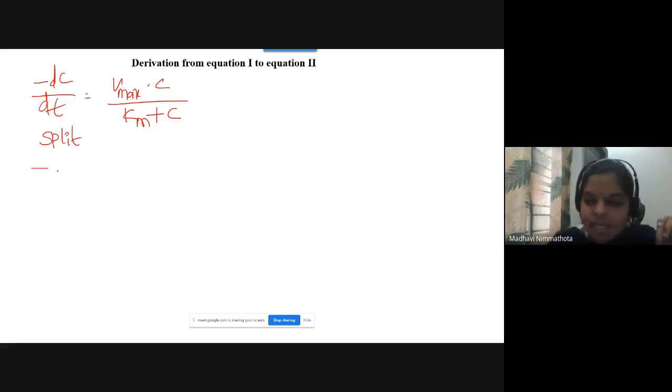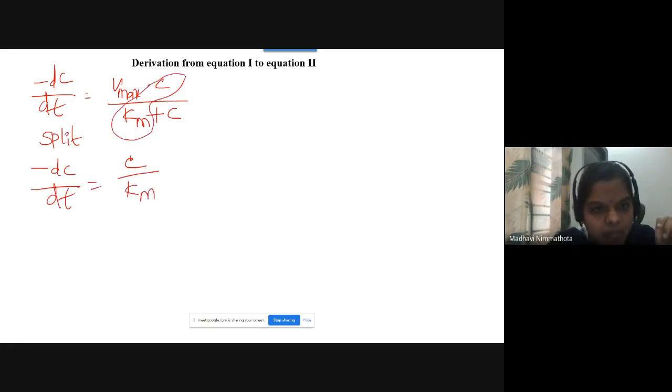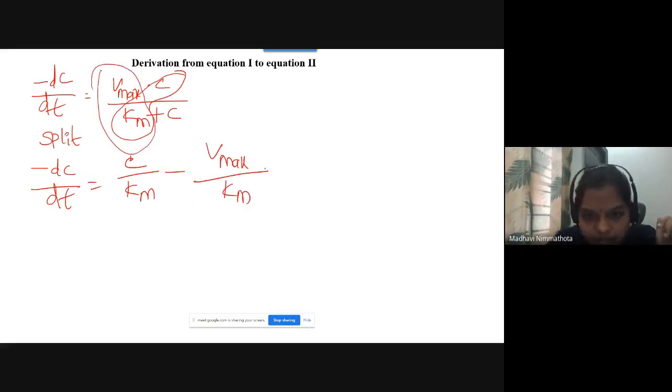Then dC by dt is equals C by Km minus Vmax by Km. This is the second equation.